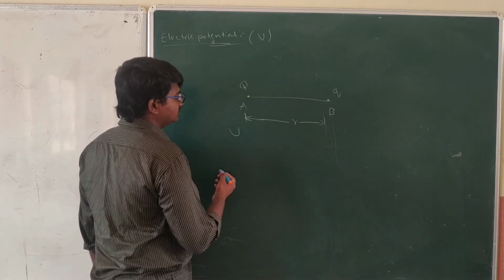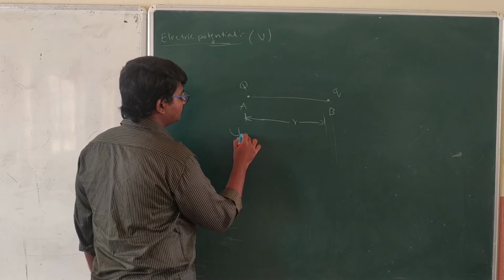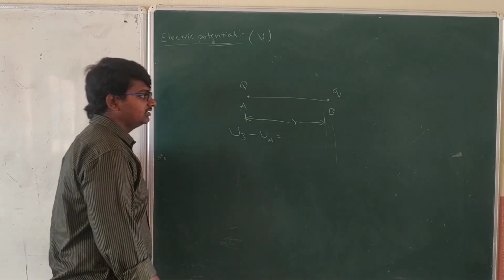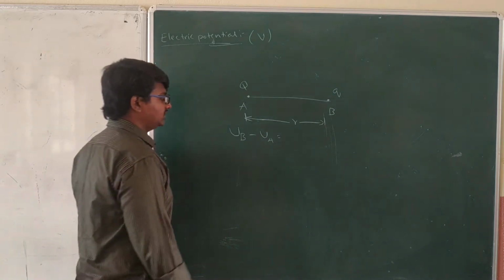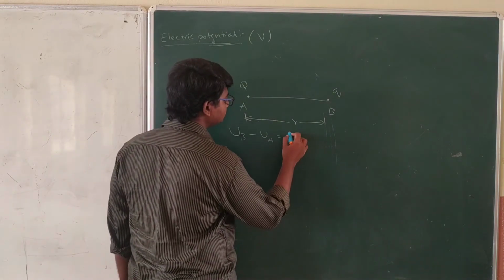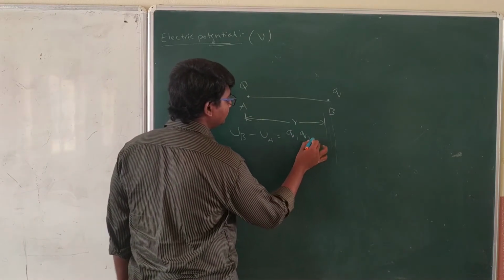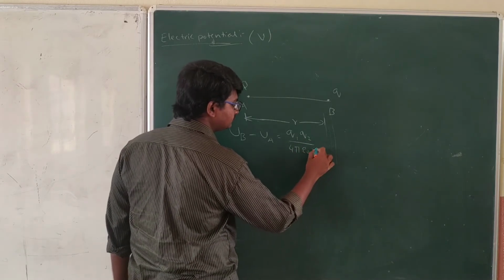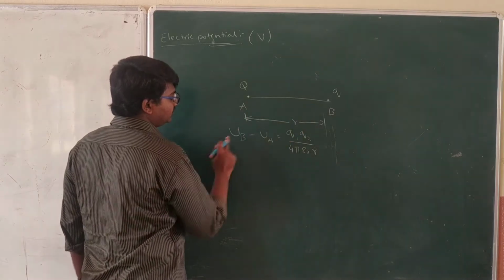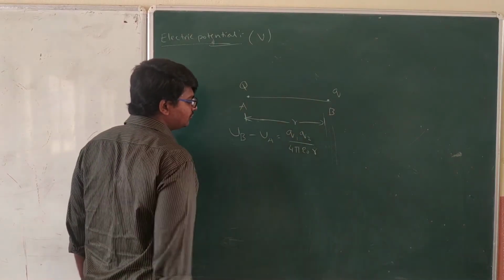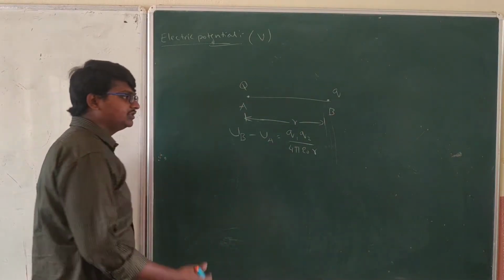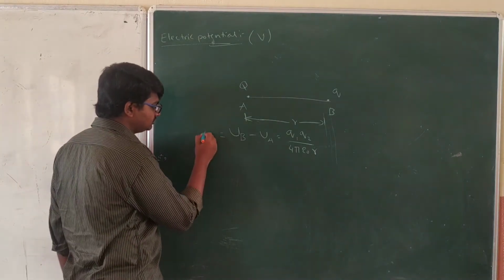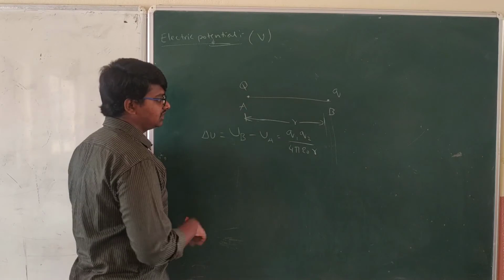We know that UB minus UA is equal to Q1 Q2 by 4 pi epsilon naught, or we know that this is the change in potential energy, equal to delta U.